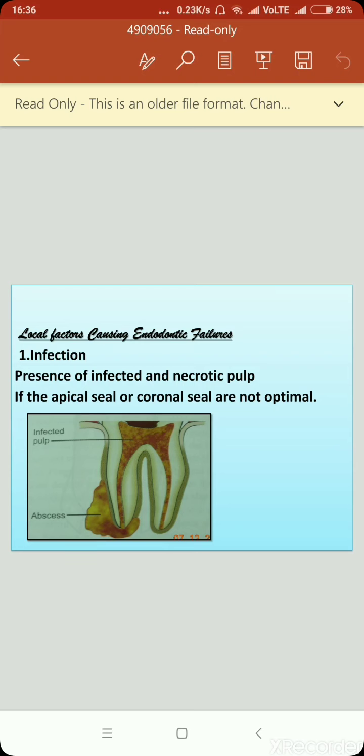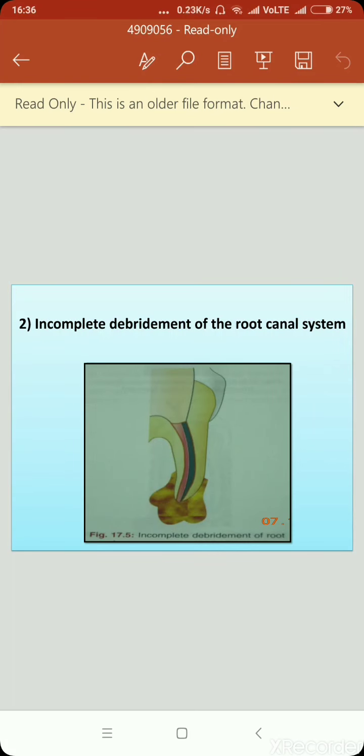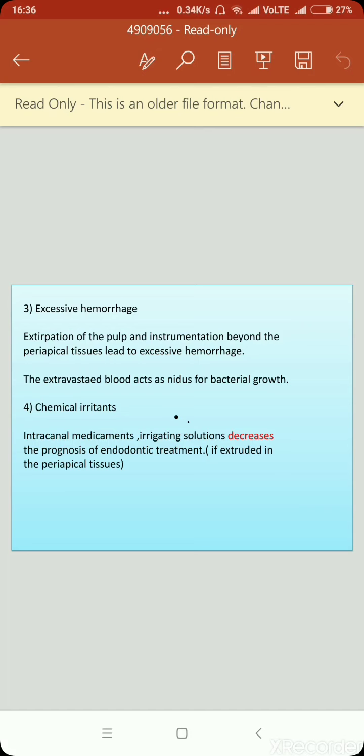The local factors which cause endodontic failures are infection, presence of any infected and necrotic pulp if the apical seal or coronal seal are not optimal. Second is the incomplete debridement of the root canal system. Third is the excessive hemorrhage, like extirpation of the pulp and instrumentation beyond the periapical tissues cause excessive hemorrhage.